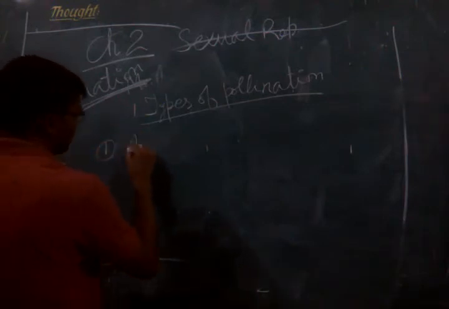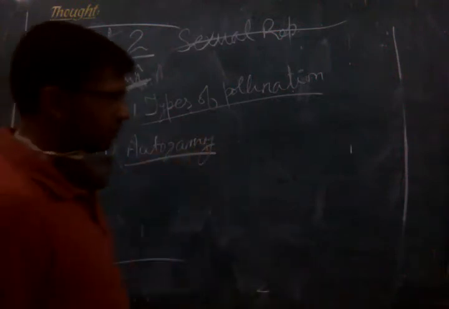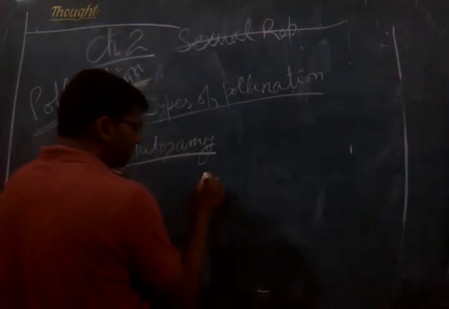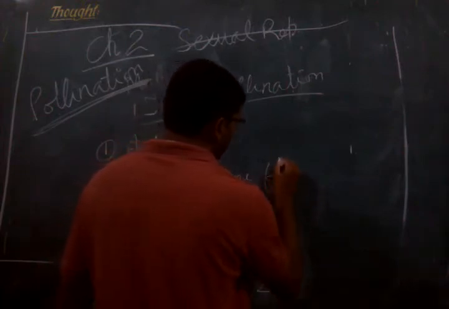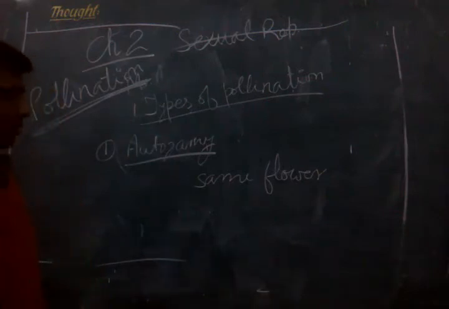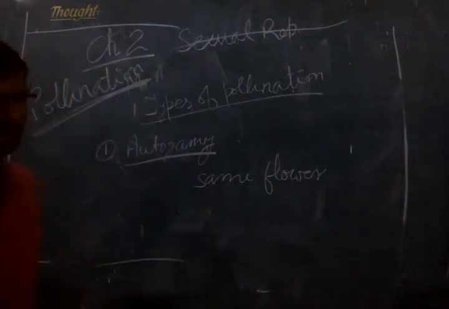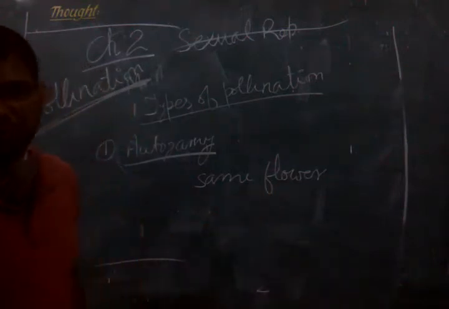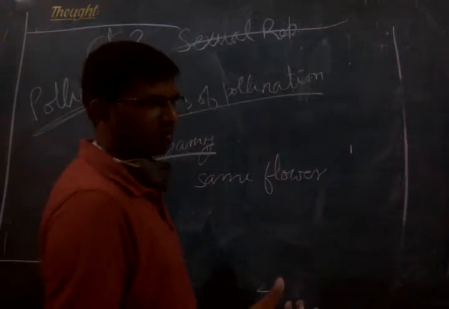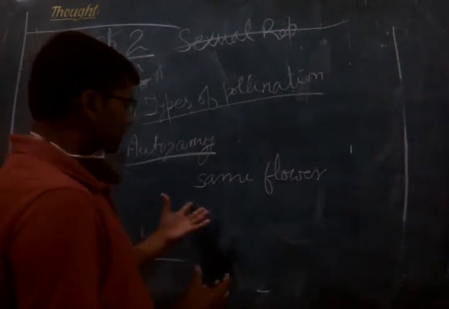The first type is called autogamy. So what is autogamy? In autogamy, you will have the male gamete from the same flower of the same plant. So both the gametes, the male gamete or the pollen and the female gamete or the egg, are from the same flower. That means those flowers which are bisexual, which have both stamen as well as carpel.